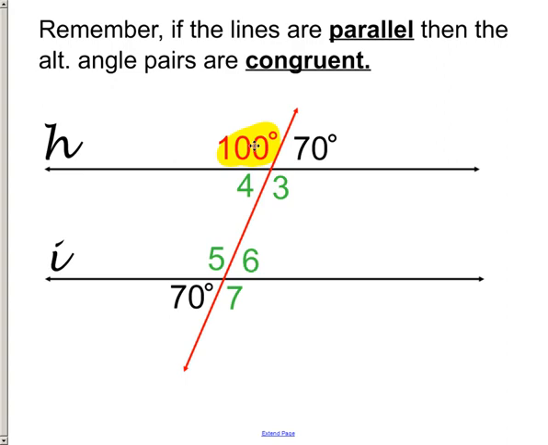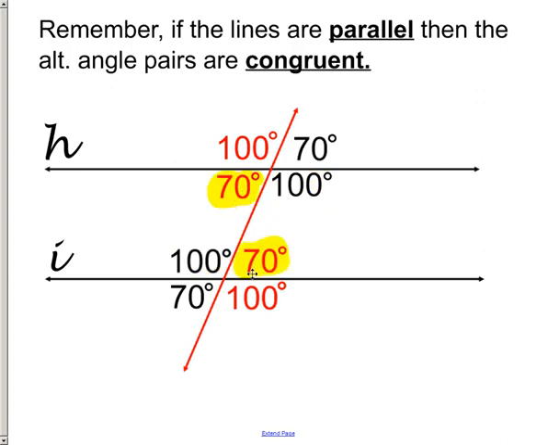If angle 1 is 100 degrees, its alternate exterior angle of 7 is also 100 degrees. The same thing's true with the interior angles also. If angle 3 is 100 degrees, its alternate interior angle is also 100 degrees. And angle 4, if that one is 70 degrees, its alternate interior angle is also 70 degrees. It's very, very handy to know this property.